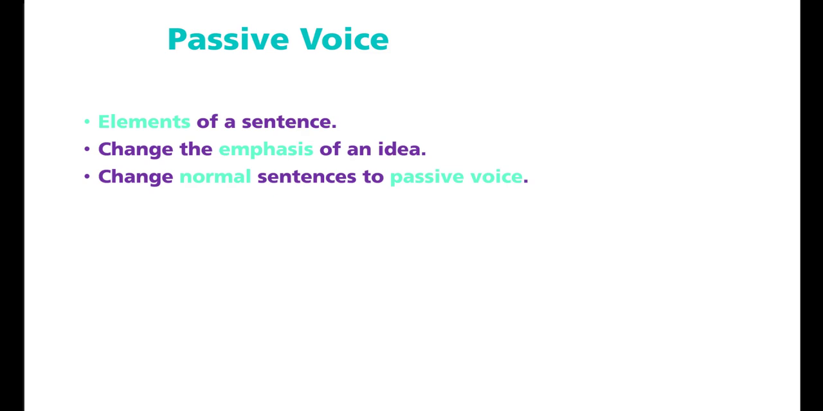Hello guys, we're going to continue with the second lesson and this is about passive voice. The principal objective, guys, of learning passive voice is to try to change the emphasis of an idea. In order to do that, we need to change normal sentences to passive voice. But number one, something very important is to remember the elements of a sentence. So this is what we're going to cover in this first part.